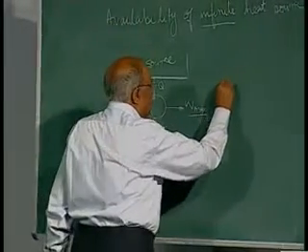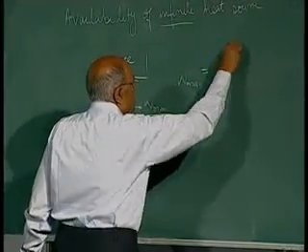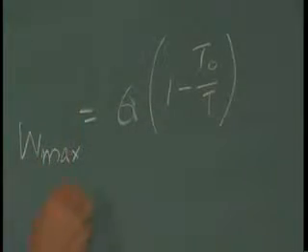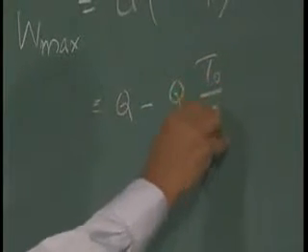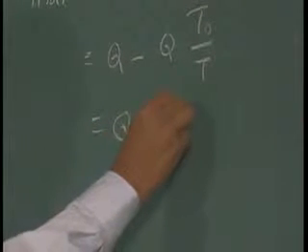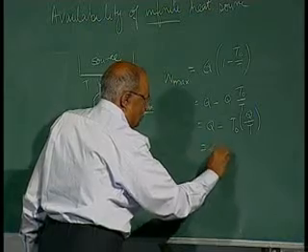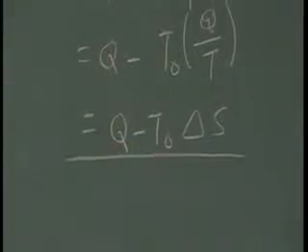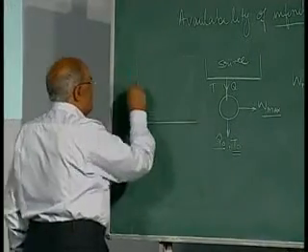The maximum work would be equal to Q into (1 minus T0 upon T), and we can write this as Q minus Q into T0 upon T, or we can rewrite it as Q minus T0 into Q upon T. This Q upon T is the change in entropy, and we can write this as Q minus T0 into delta S. So, this is the availability of this source, and we can draw a diagram here, the process on a T-S diagram.